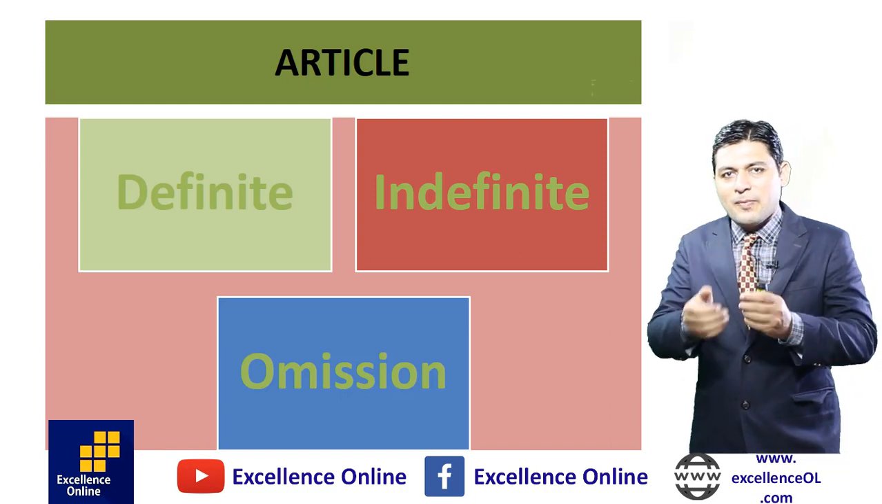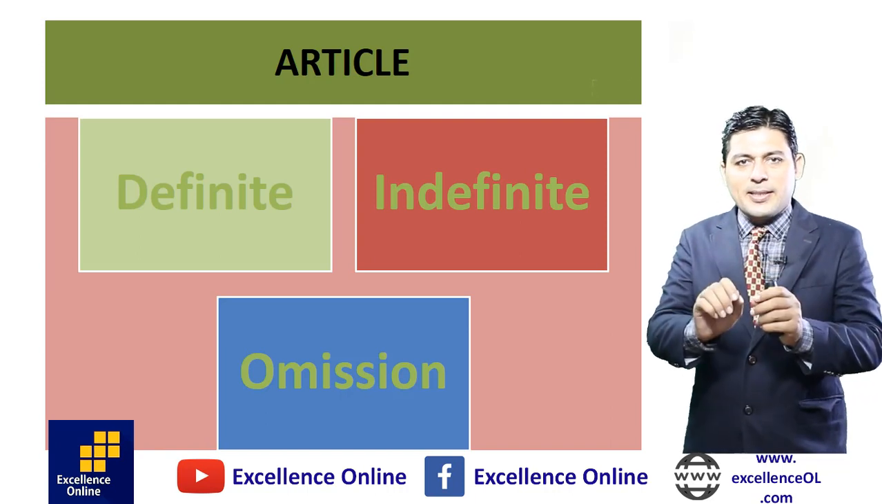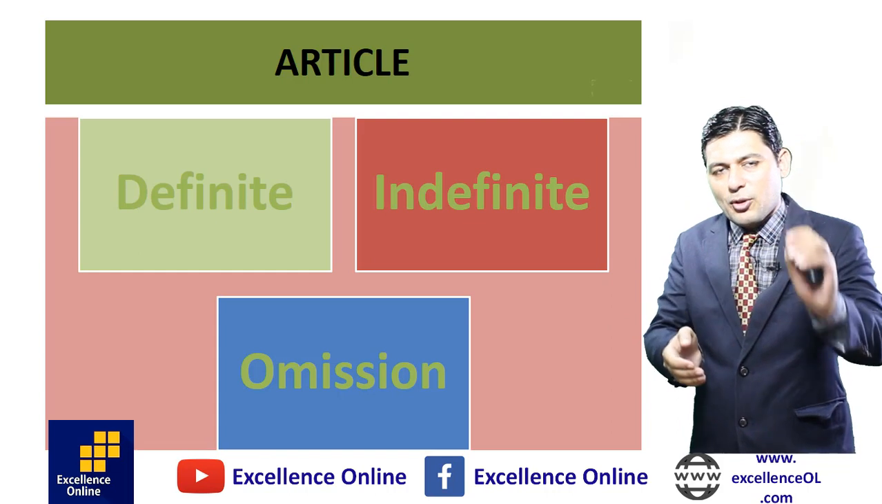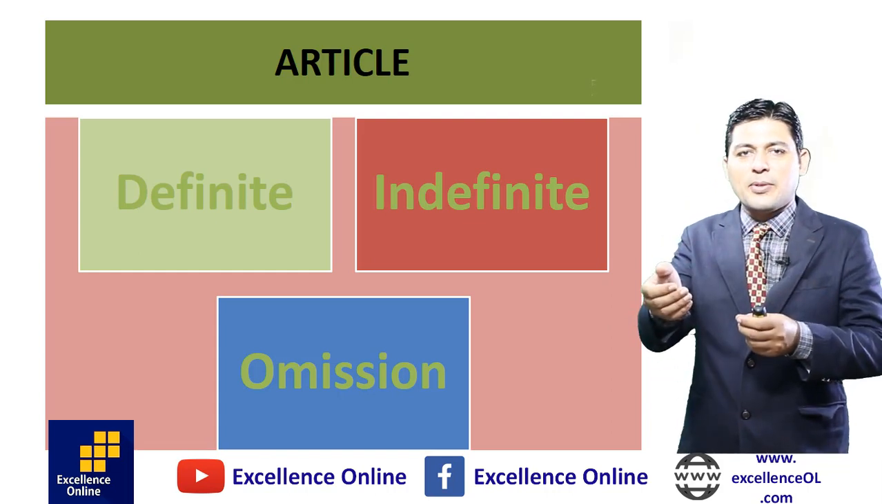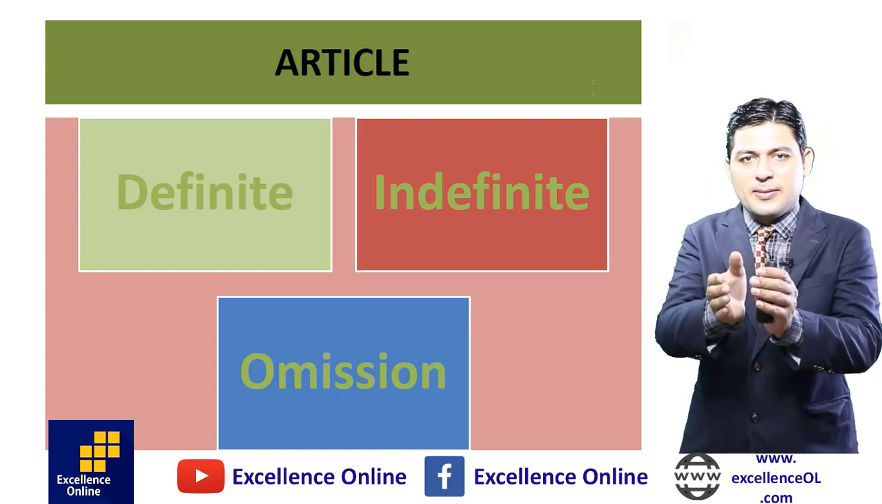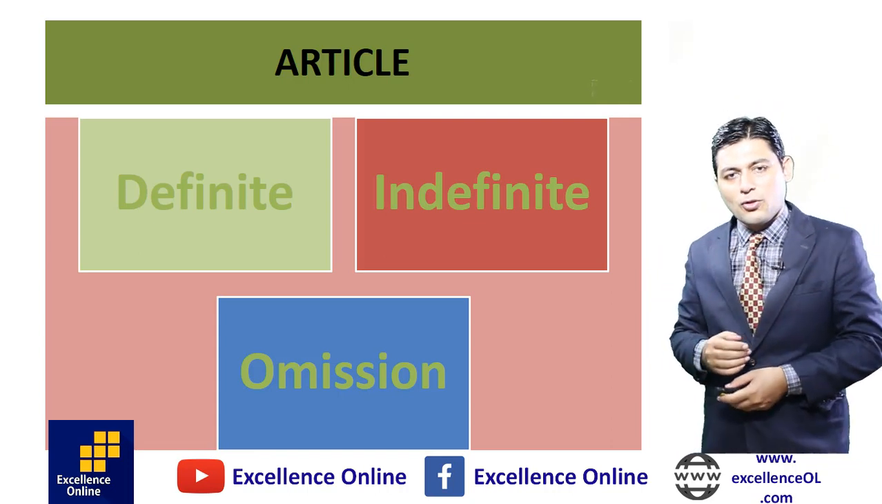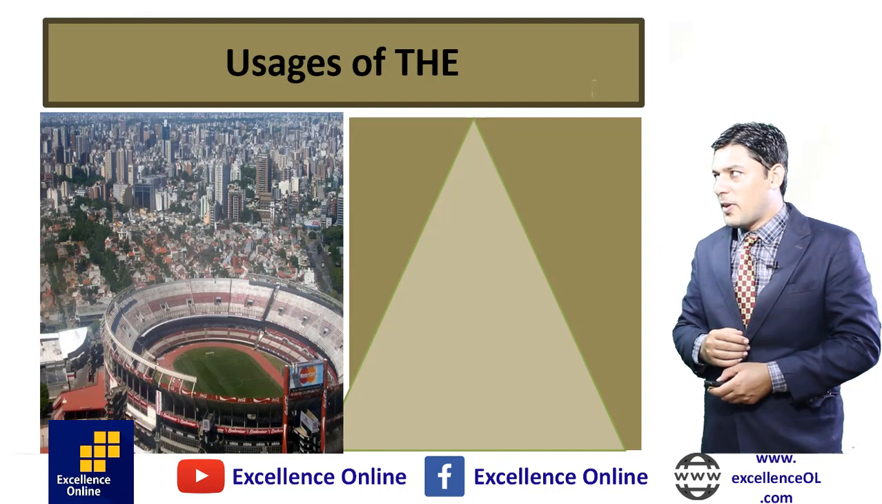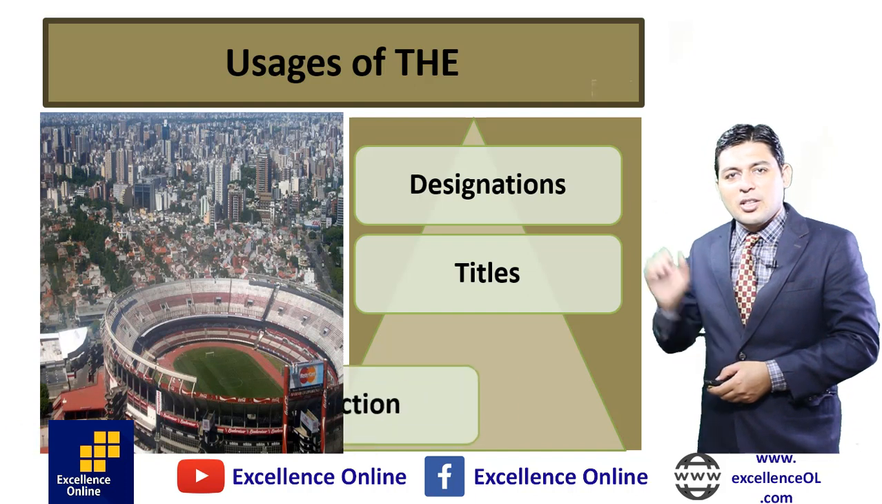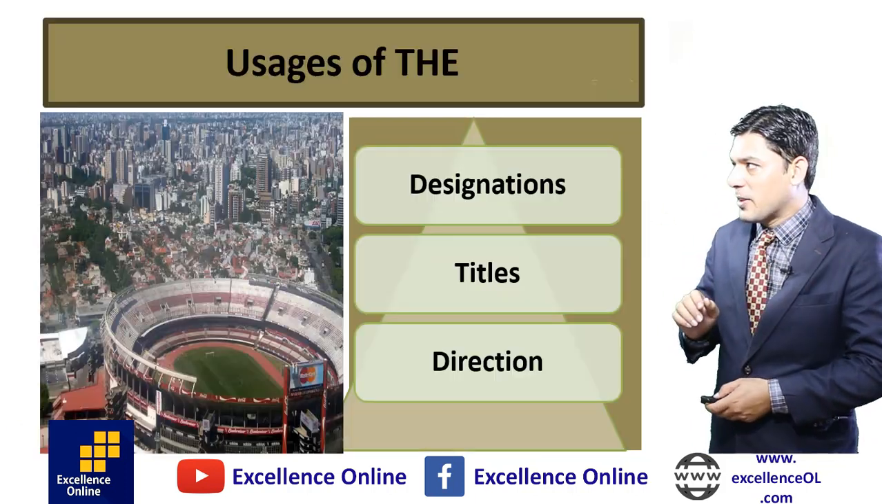We have three dimensions of article: definite article, indefinite article and omission of article. Omission of article means we do not use any article in any position. This is omission of article we have got. So first we will discuss the usage of article, the places of article.